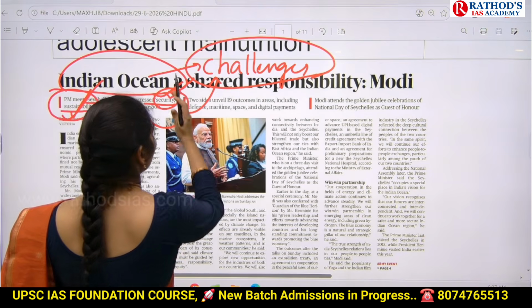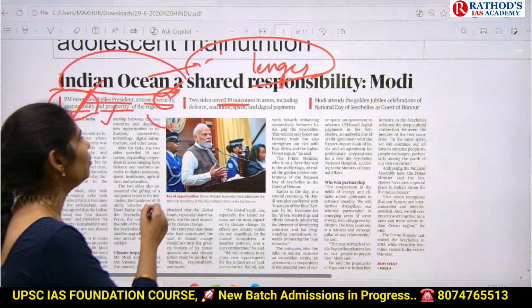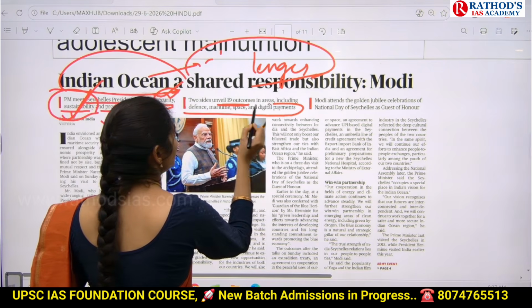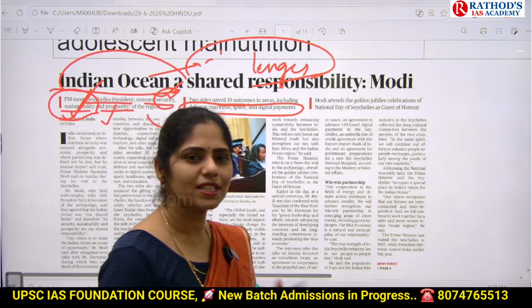Okay. And next one here is: the two sides unveiled 19 outcomes in areas including defense, maritime space and digital payments. Again, whenever our Prime Minister is on a meet, we will be making some agreements.